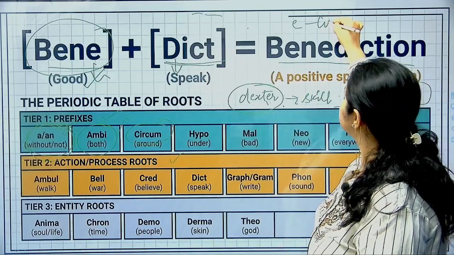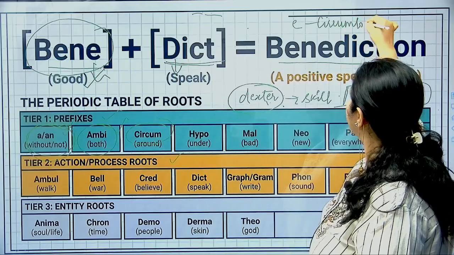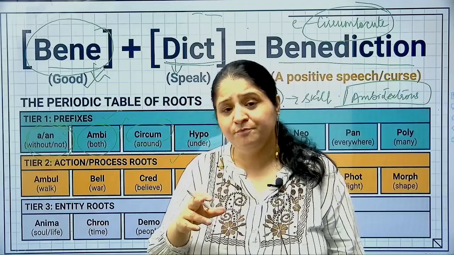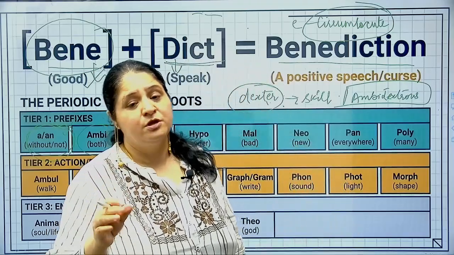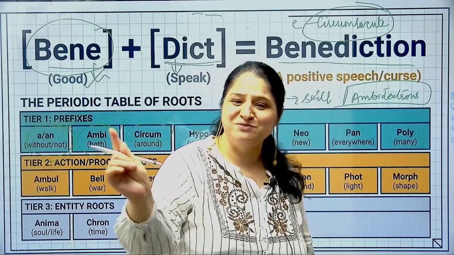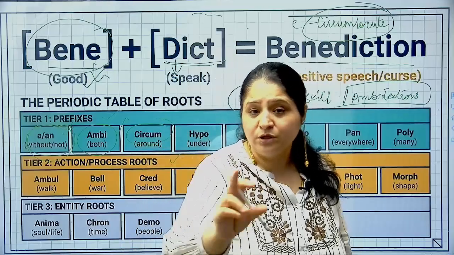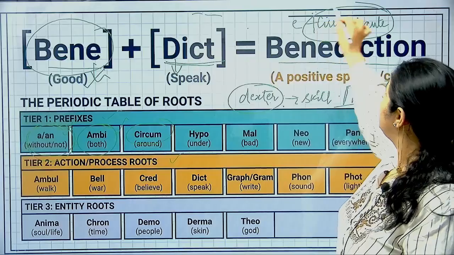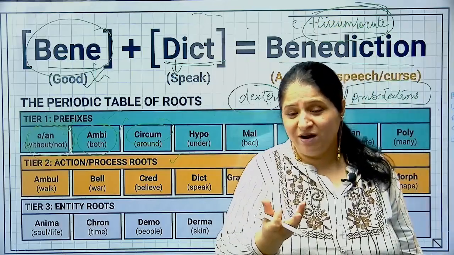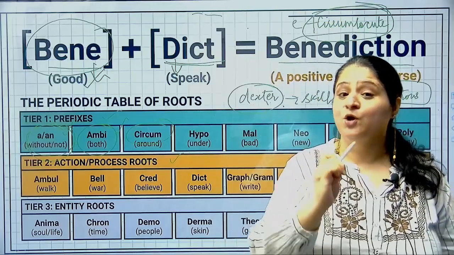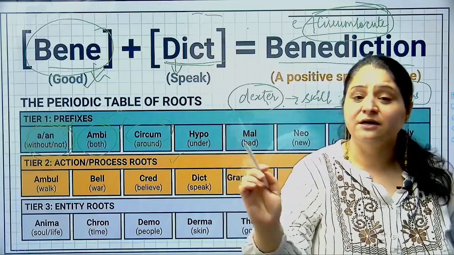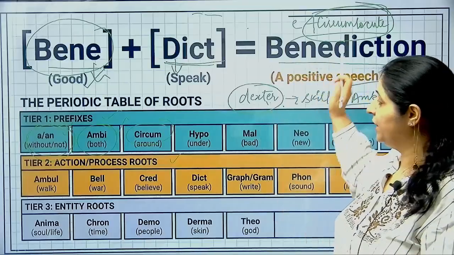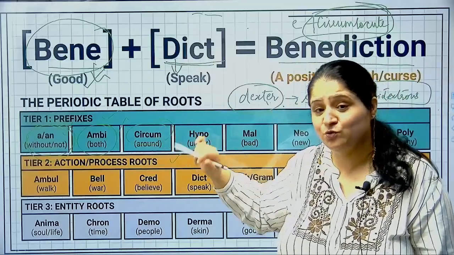So if I give you the word circumlocute, and there is one idiomatic expression also which all of you know, which is beating around the bush. When you say beat around the bush, that means you're talking in a roundabout manner. You're not coming straight to the point, right? So when you say circumlocute, लोखवा मतलब बोलना, locute मतलब बोलना, and circum मतलब घुमा फिरा के. So you talk in a roundabout manner. Making sense? You're beating around the bush. That means you're circumlocuting. So circum is a prefix that you can use to figure out the meanings.